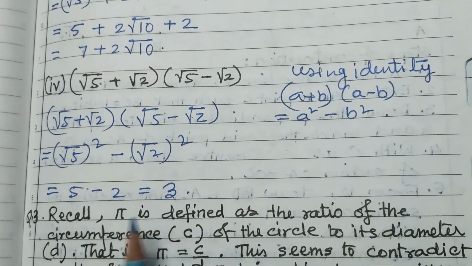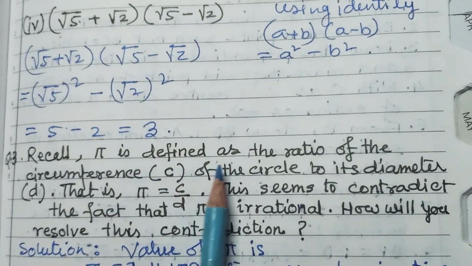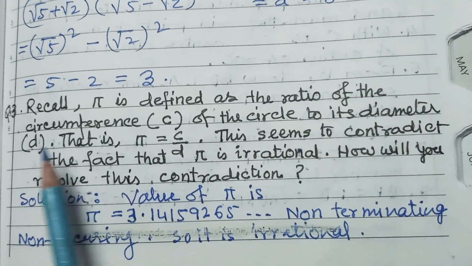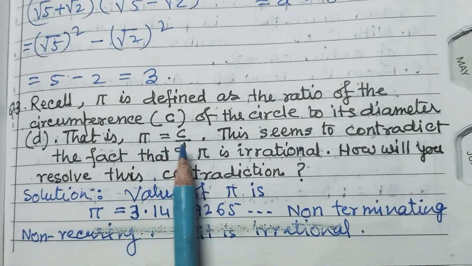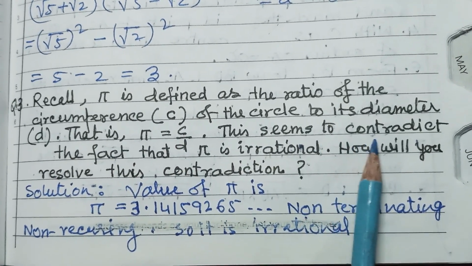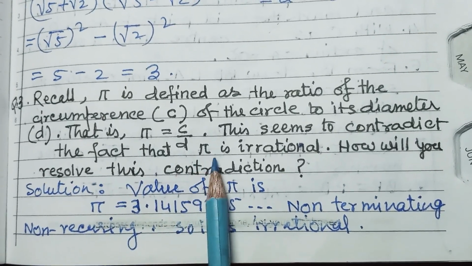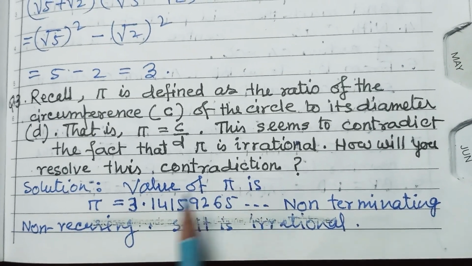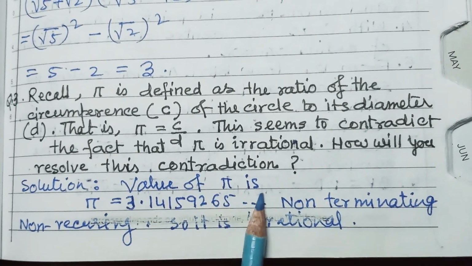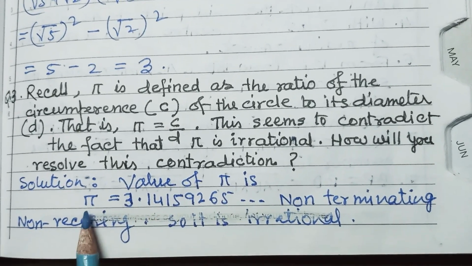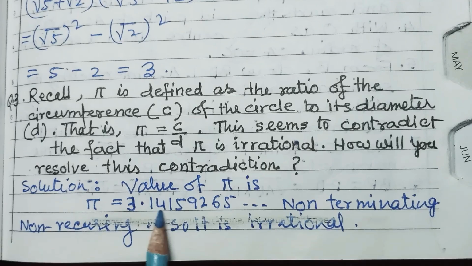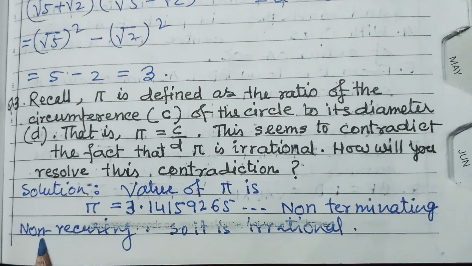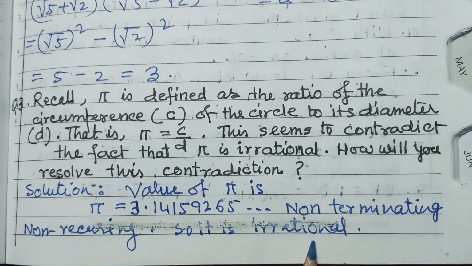It is answer 3. Recall, pi is defined as the ratio of the circumference of a circle to its diameter d, that is pi is equal to c upon d. That seems to contradict the fact that pi is irrational. How will you resolve this contradiction? The value of pi, if you divide it, is 3.14159265, and it is non-terminating and non-recurring.